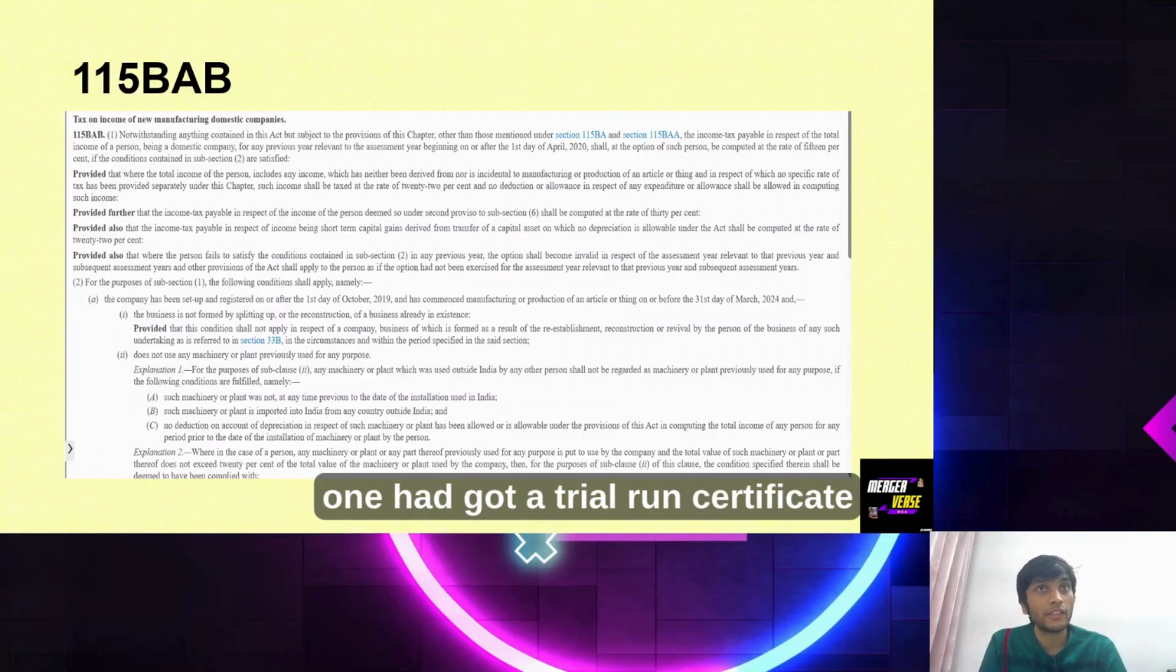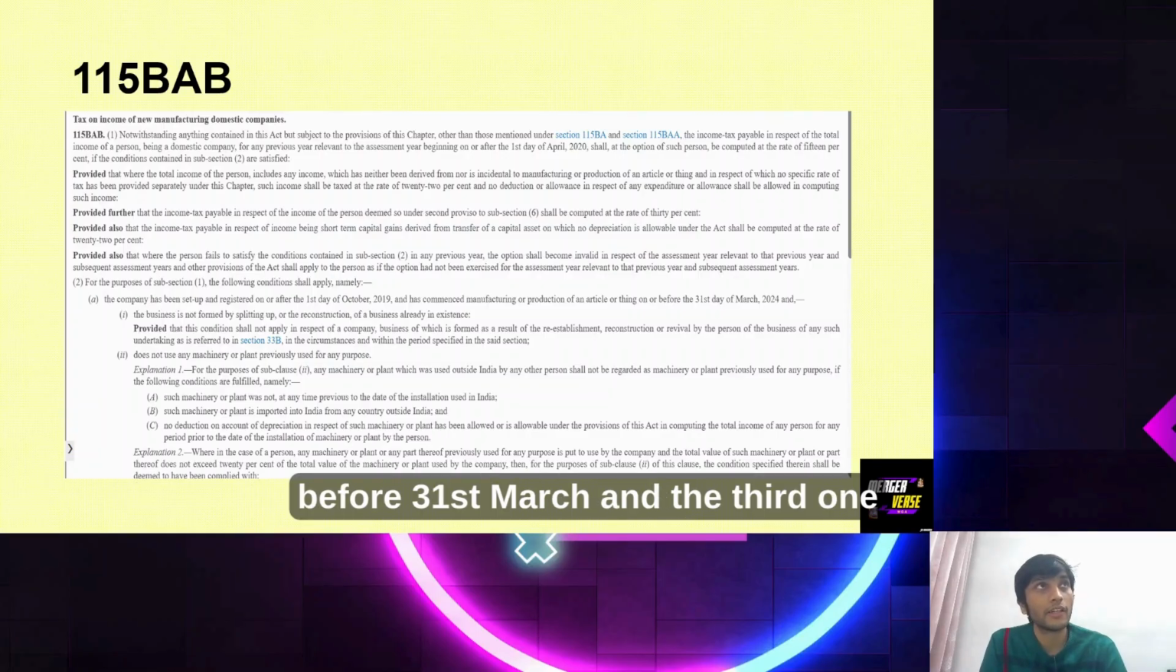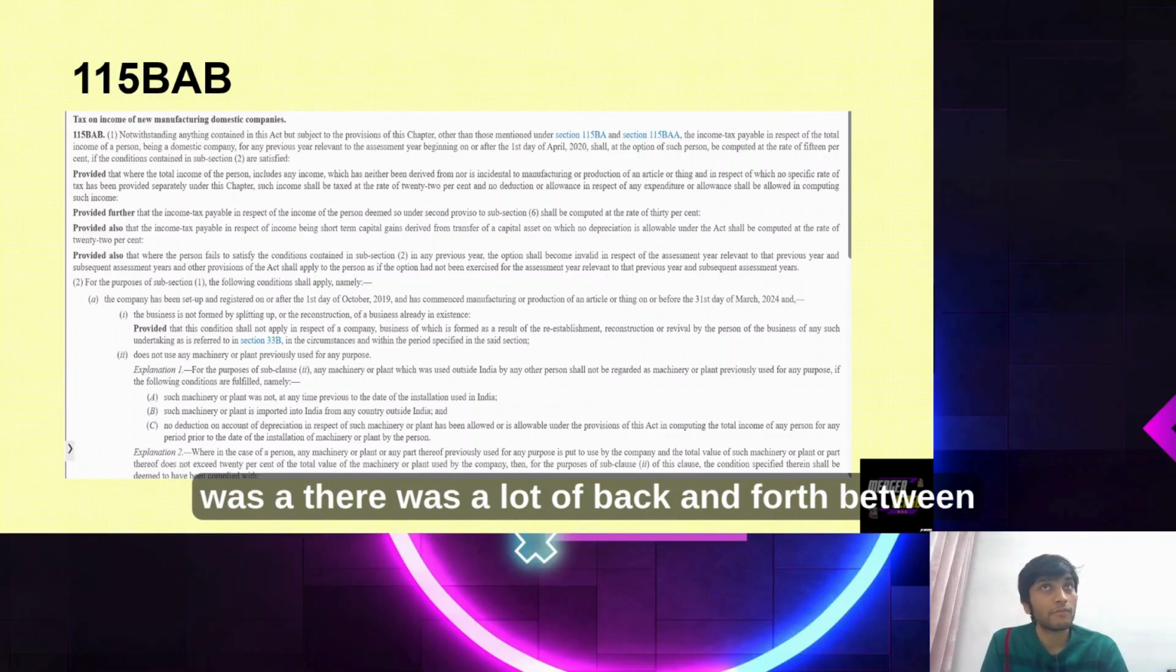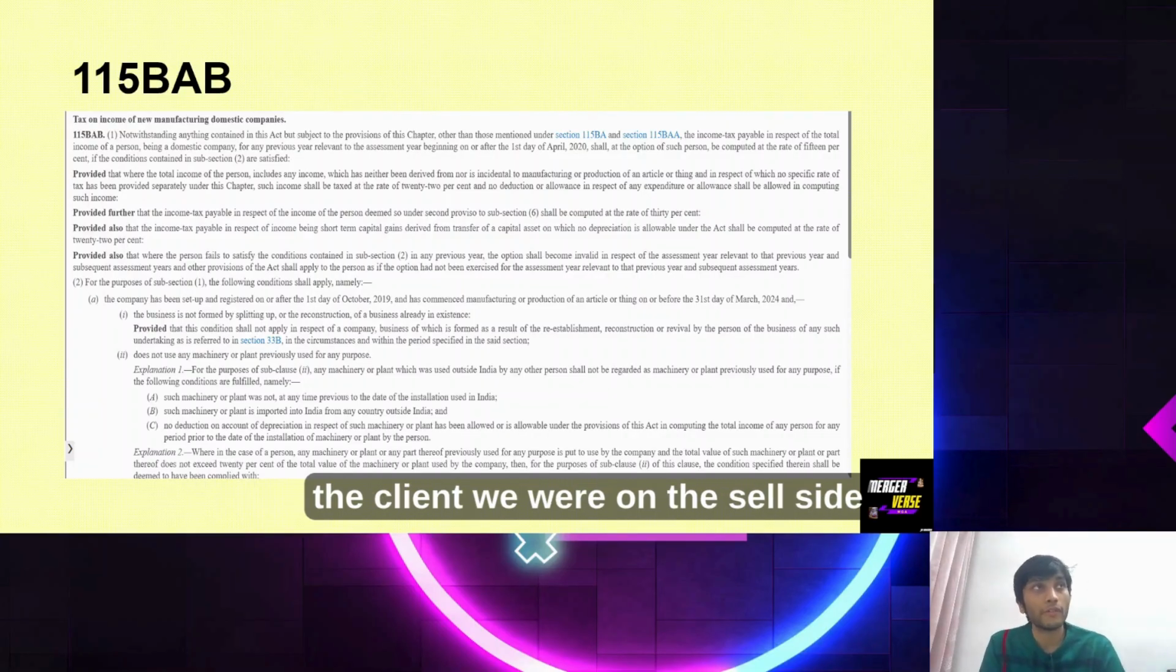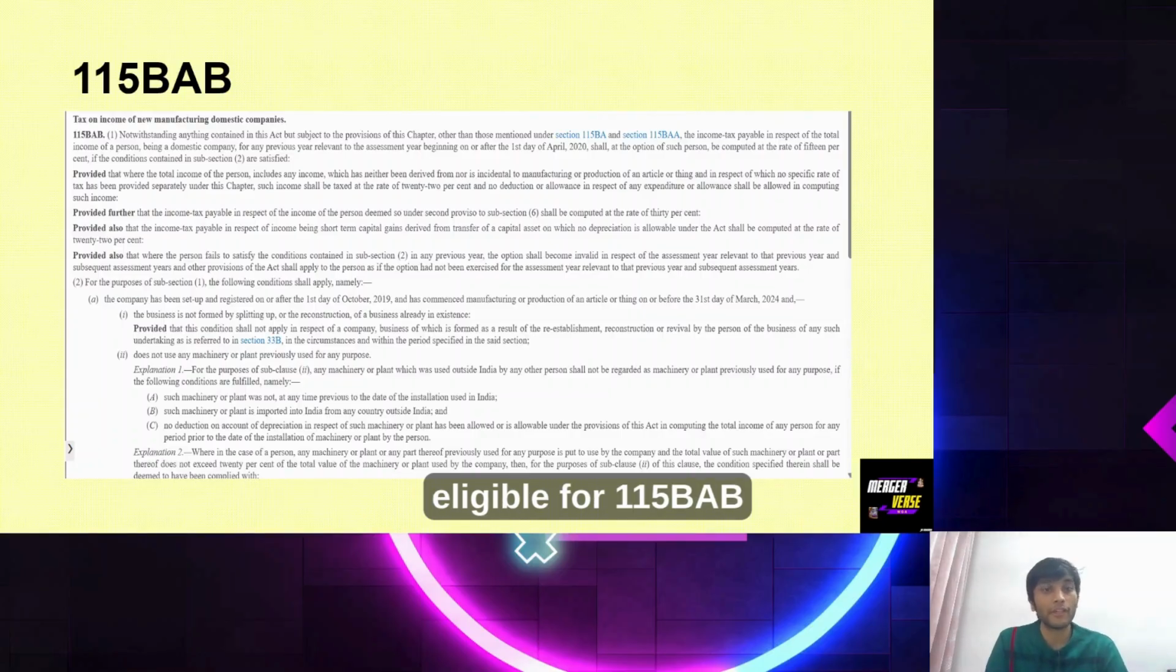Another one had got a trial run certificate just before 31st March, and the third one got it after 31st March. So there was a lot of back and forth between the client. We were on the sell side, so between the client and us on the remaining 2 SPVs, whether they were eligible for 115BAB or not.